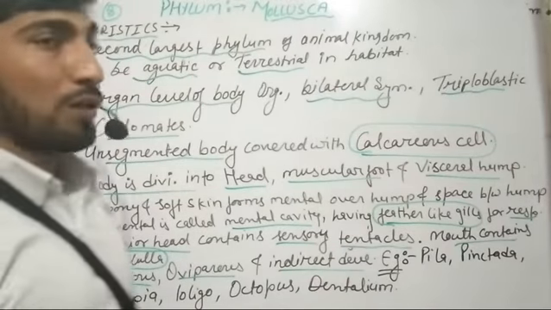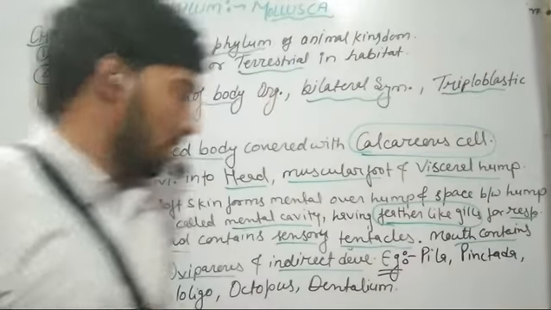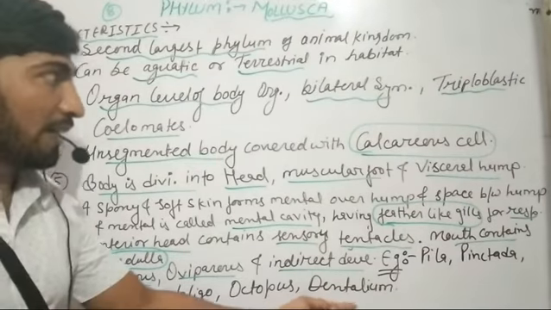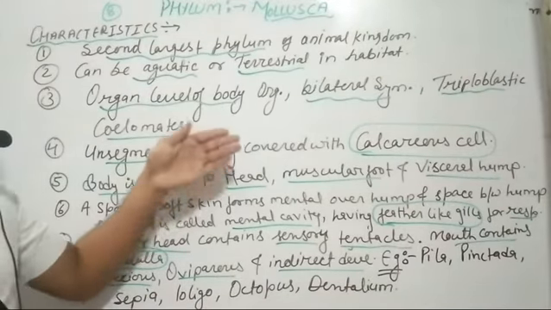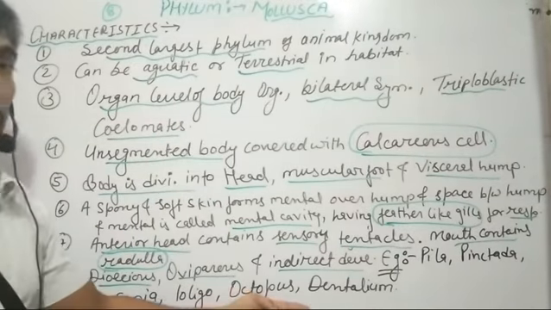The examples of the organisms belonging to Mollusca include Pila, Pinctada, Sepia, Loligo, Octopus and Dentalium. So all these are the characteristics of the organisms belonging to the Mollusca phylum and their examples.